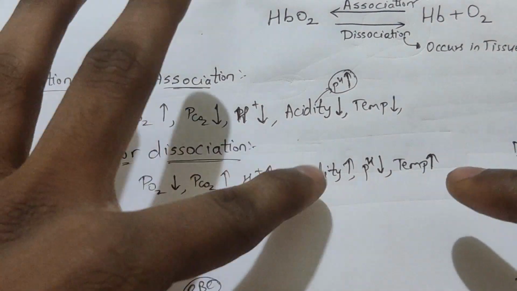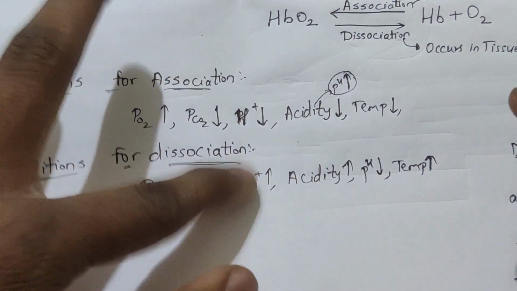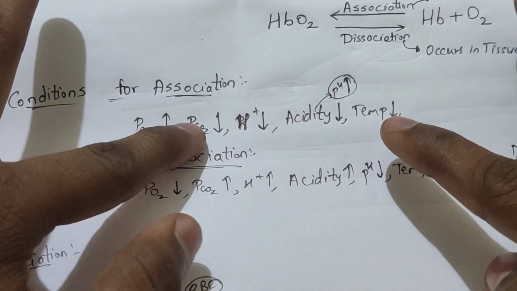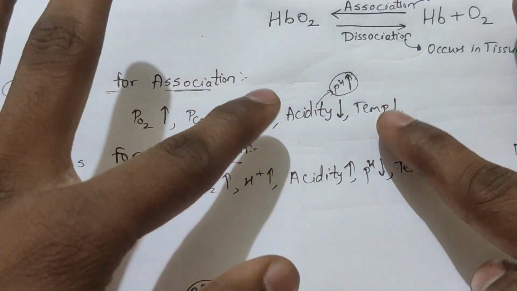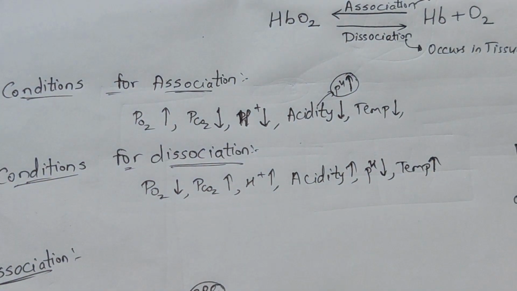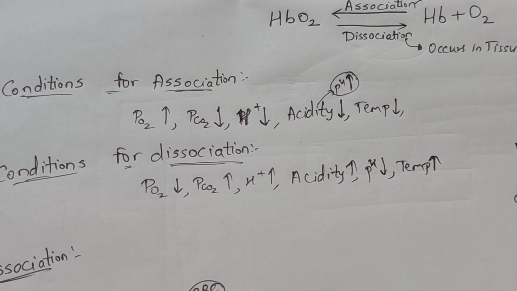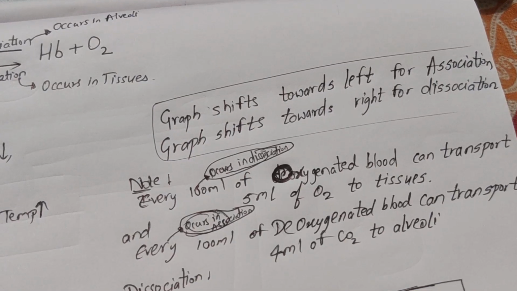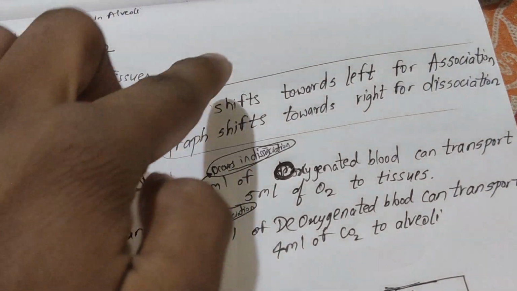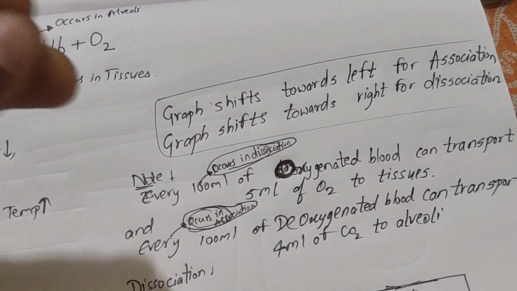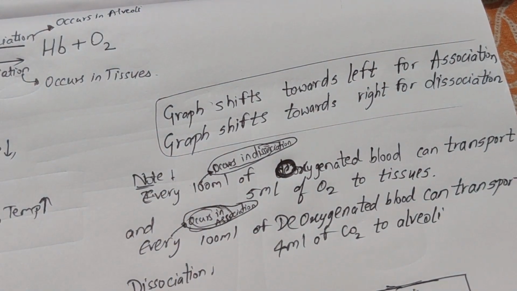So H plus will be high. If temperature is high, then H plus will be high and pH will be less. Same here, as PCO2 is less, temperature is not increasing, so temperature decreases, so acidity will decrease, so H plus decreases and pH increases. It's just a trick, just try to remember it, no need to concentrate on it. Just as a trick, I'm telling you to mug it up easily like this. As I told you before, graph shifts towards left for association, graph shifts towards right for dissociation. I'll explain about the graph at last. Okay, now let's go to the main thing.